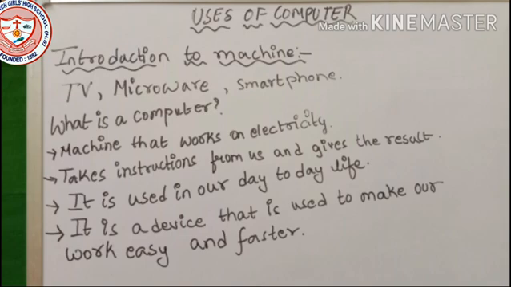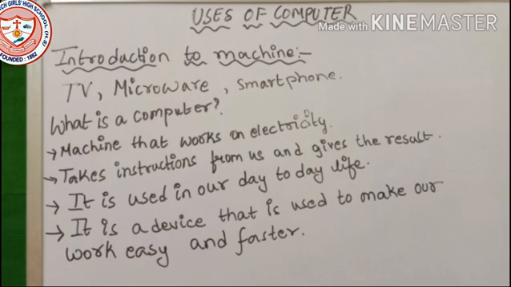The third point is used in our day-to-day life. It is a machine that runs on electricity. It is a device that is used to make our work easy, and we can do it faster.